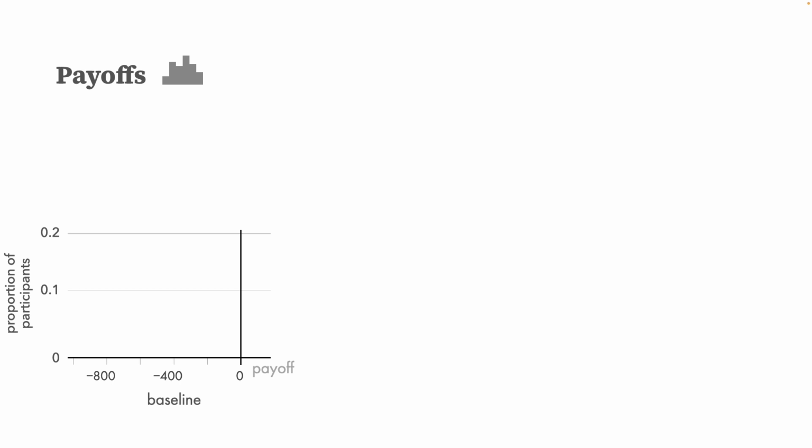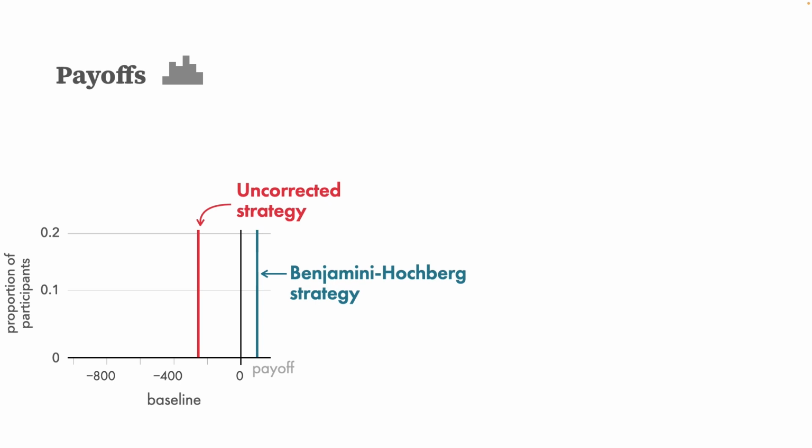When it comes to payoff, adopting an uncorrected strategy actually leads to a negative payoff, while a Benjamini-Hochberg strategy would result in a small positive payoff. In addition, we define the payoff based on a mean strategy, corresponding to making decisions based only on the mean of the visualized data. Now, in the baseline condition, this is what the payoffs look like.